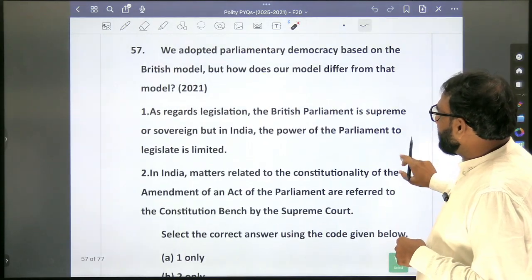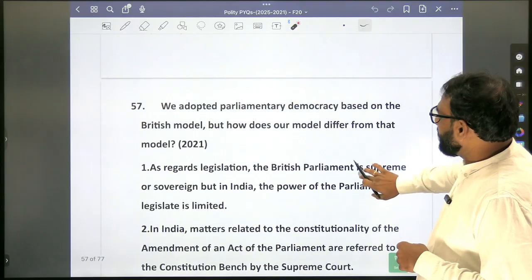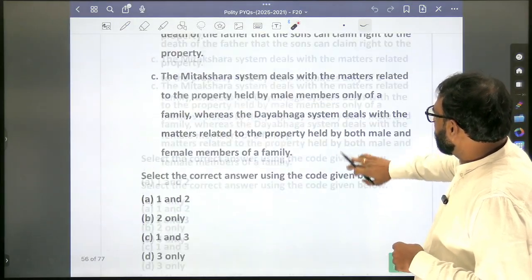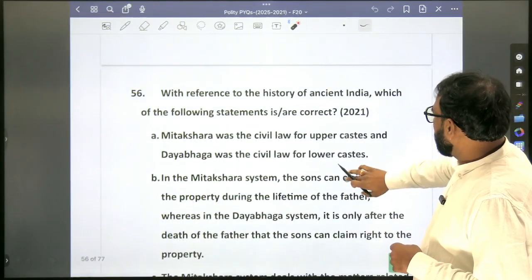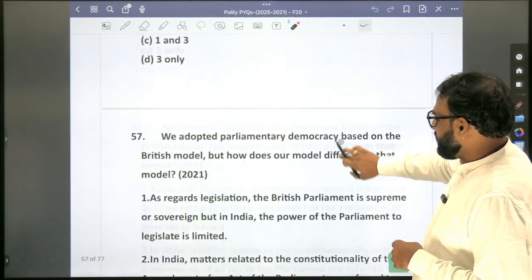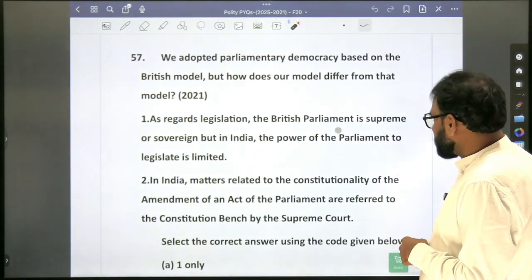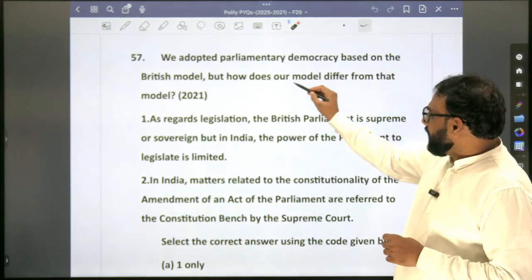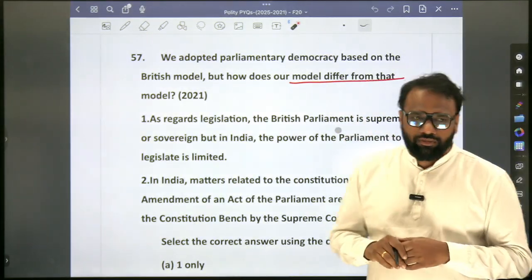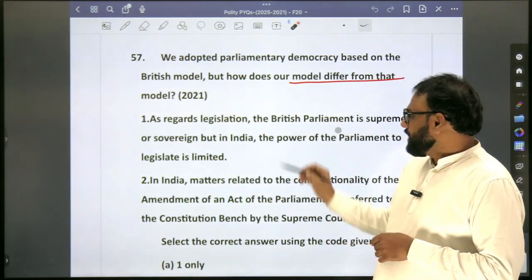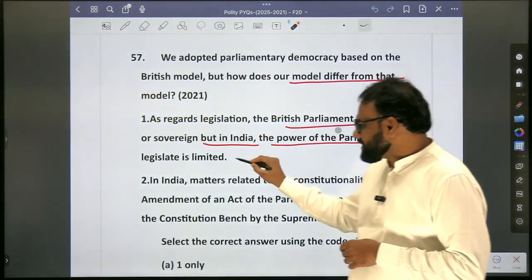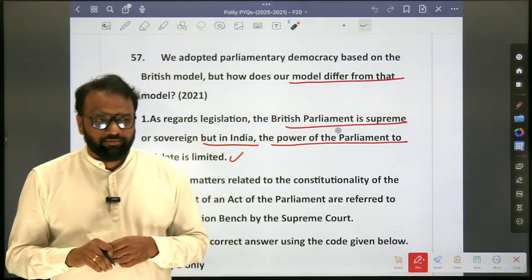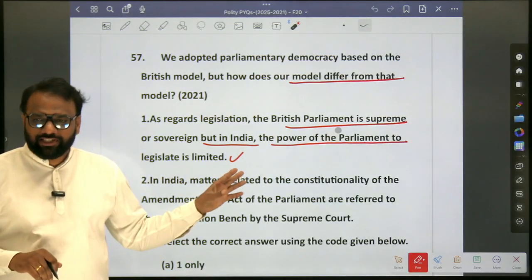We adopted a parliamentary system. I think we came to 2021. 22 questions are over; it is question 21 itself. We adopted parliamentary democracy based on the British model. But how does our model differ from that model? As regards legislation, the British Parliament is supreme or sovereign, but in India the power of the Parliament to legislate is limited. True or false? In which topic have we discussed these things?